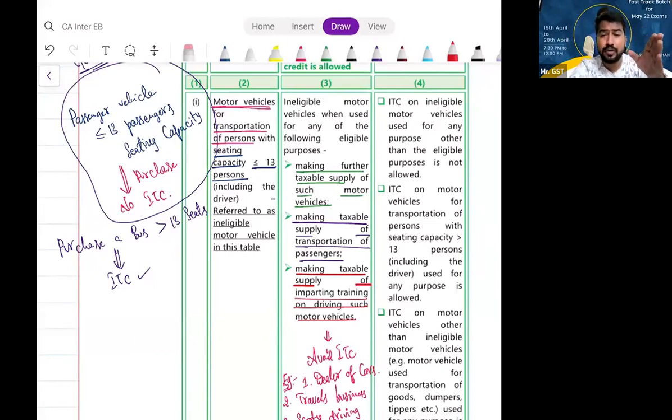But if you are into business of further supply of such motor vehicles, or driving school, or transporting passengers, because the vehicle is designed for transporting passengers, and if you are into the business of transporting passengers, you can avail ITC. Anybody else cannot take ITC, that we have seen. Even though they are purchasing it for business purpose, still they cannot avail ITC. That is what we have seen. Fine.